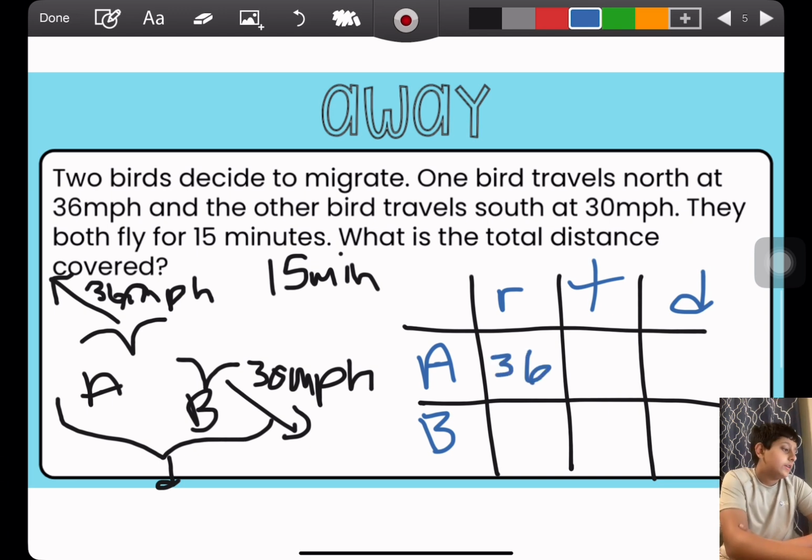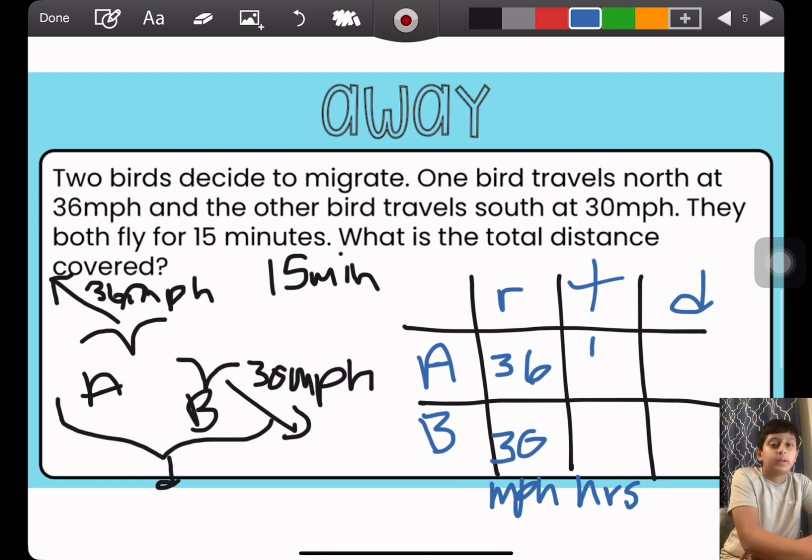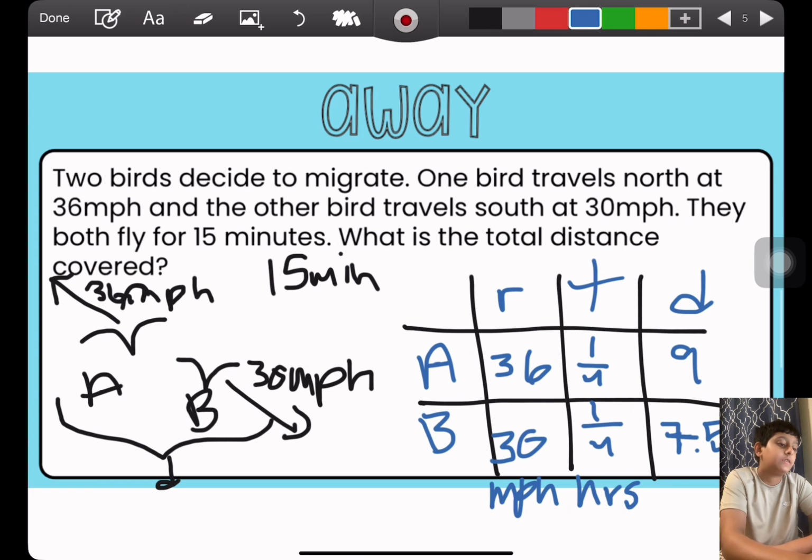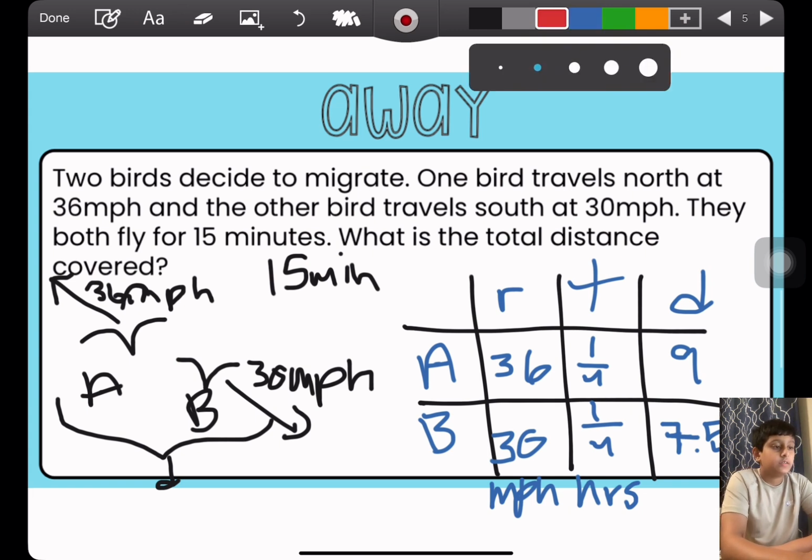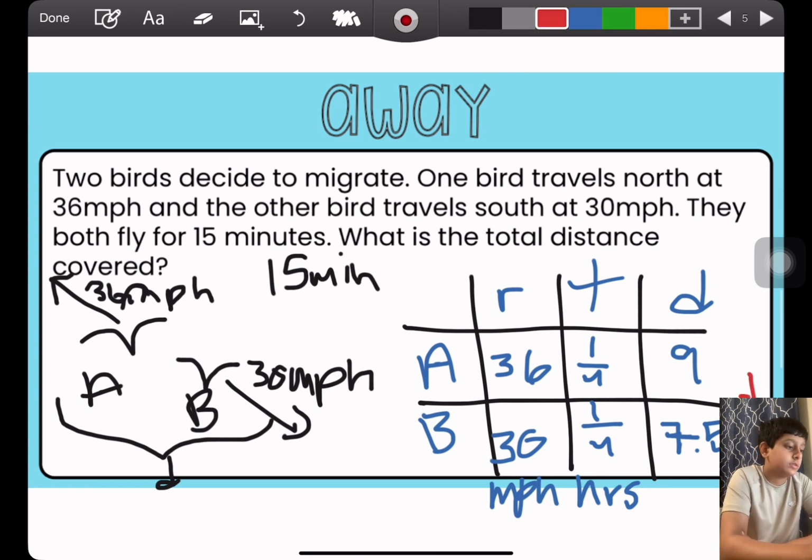We have 36 and 30 miles per hour, and that means our time has to be in hours. 15 minutes is a fourth of an hour. So 36 times 1/4 is 9. 30 times 1/4 is 7.5. Then we add them once again, which gives us 16.5 miles.